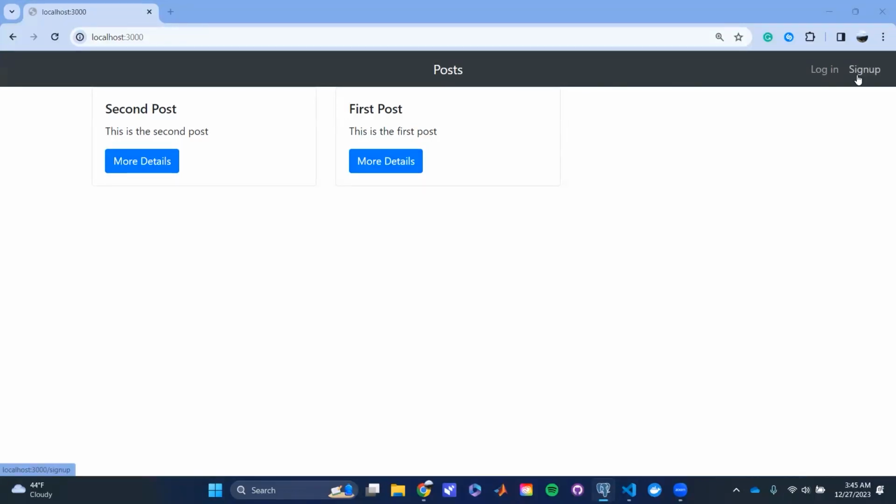So we can start off. I have a little bit of data on here. It's almost completely empty, but these are two posts from some other user.